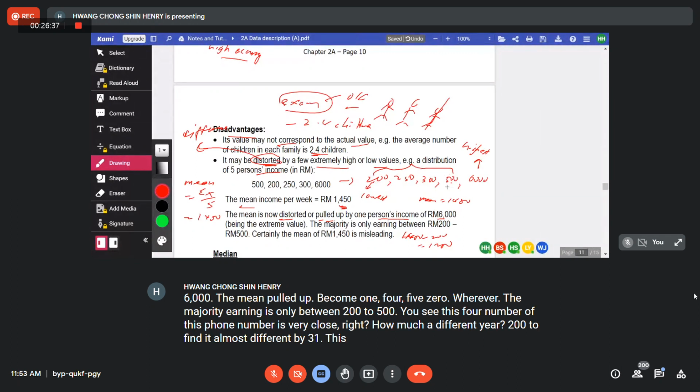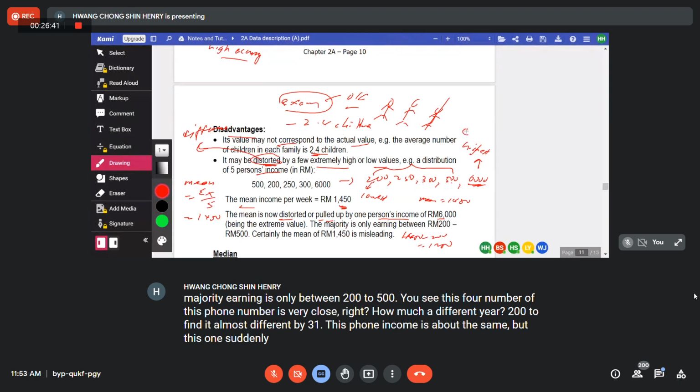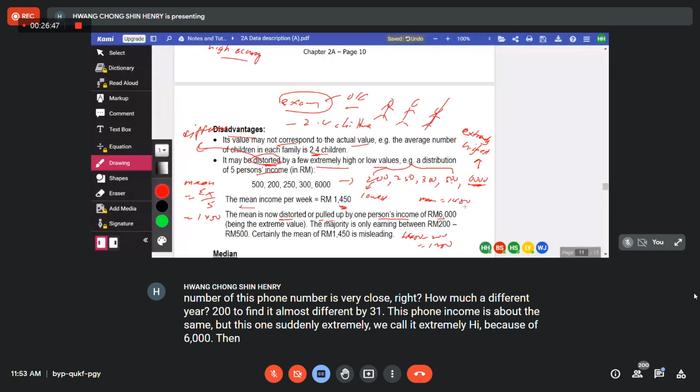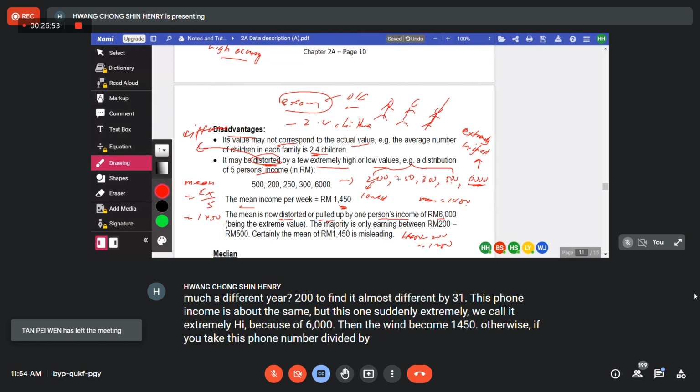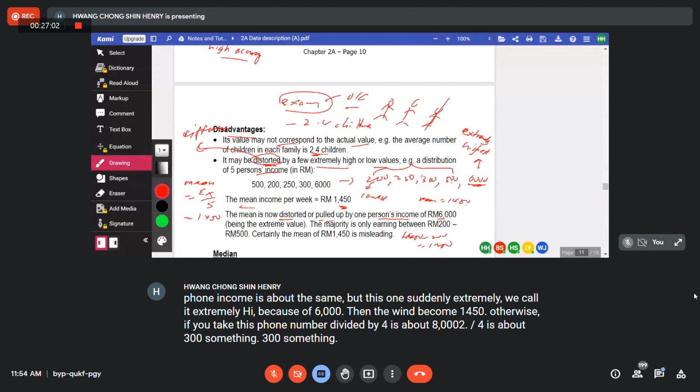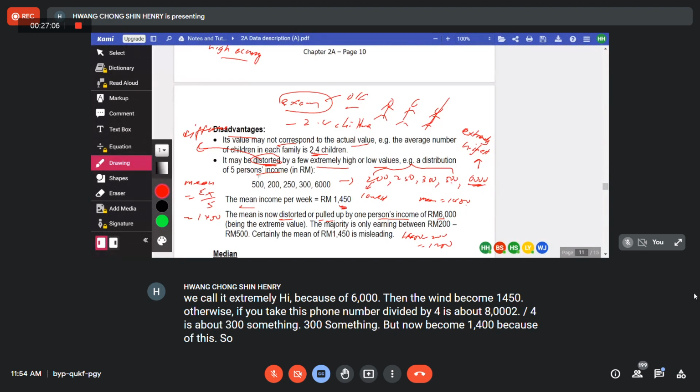These four incomes are about the same, but this one is suddenly extremely high. Because of 6,000, the mean becomes 1450. Otherwise, if you take these four numbers divided by 4, it's about 1,250 divided by 4, about 300 something. But now it becomes 1,400 because of this. So that's why we call it distorted.